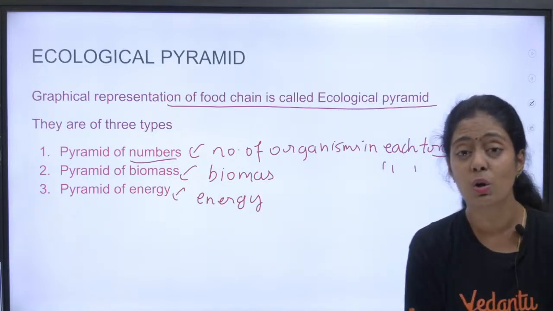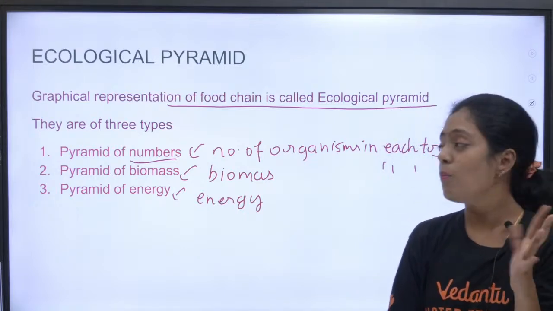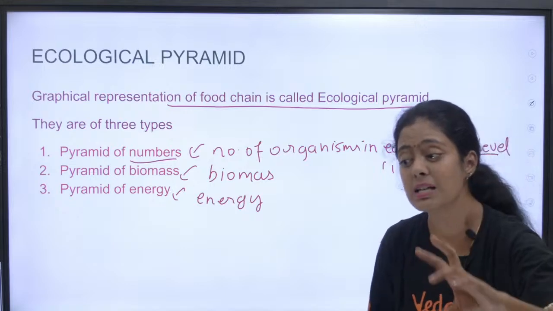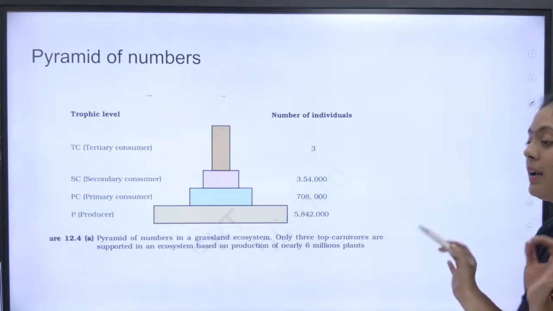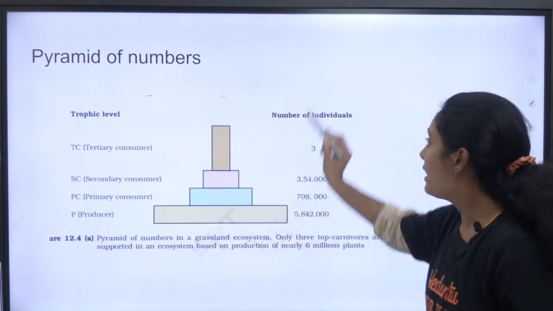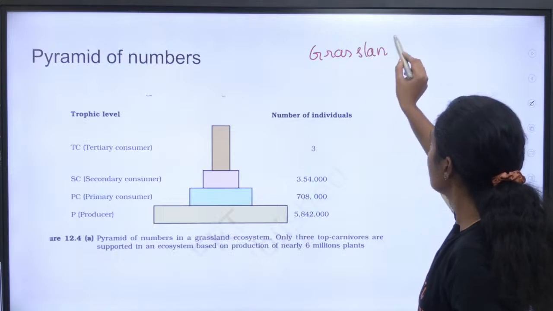Okay, so we are going to study examples, which are very important, students. Mainly, which pyramid is upright and which pyramid is inverted, they are going to ask a lot of questions based on that. Okay, so first let's start with pyramid of numbers. Here the example given is the grassland ecosystem. Okay, what have they given?